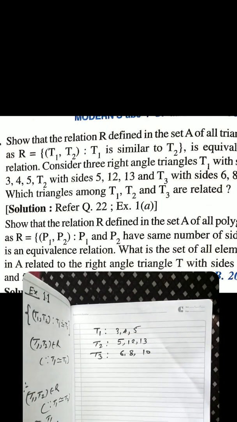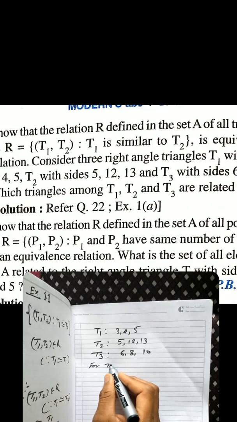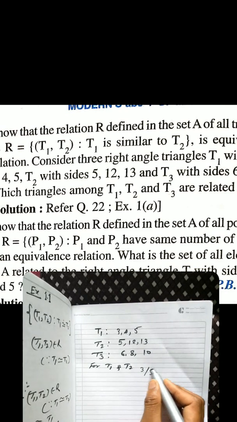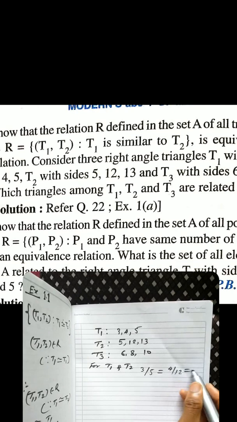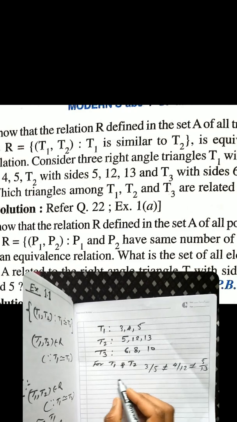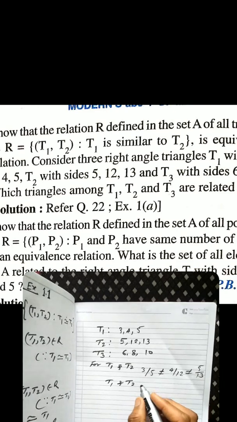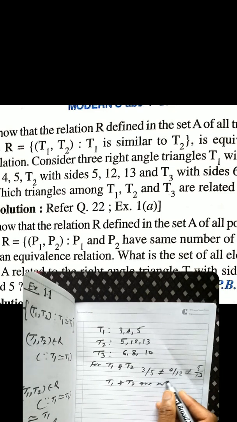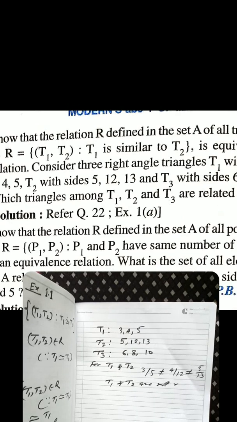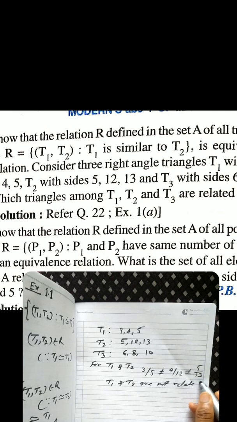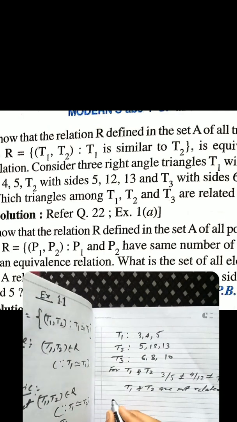Now check it for T1 and T2. 3 by 5 is not equal to 4 by 12 is not equal to 5 by 13. So T1 is not related with T2. T1 and T2 are not related. Let us check it for T1 and T3.